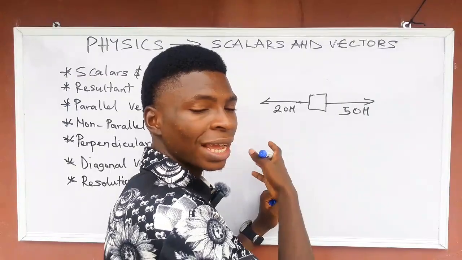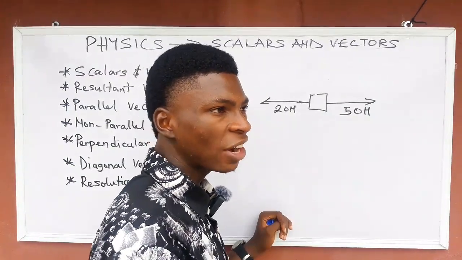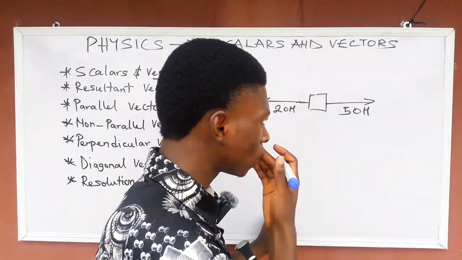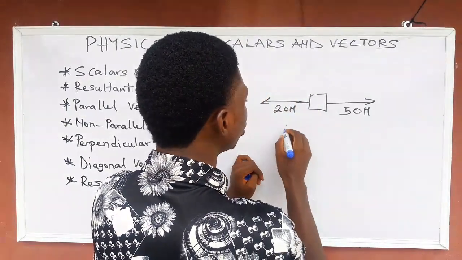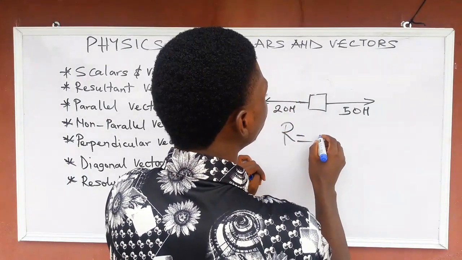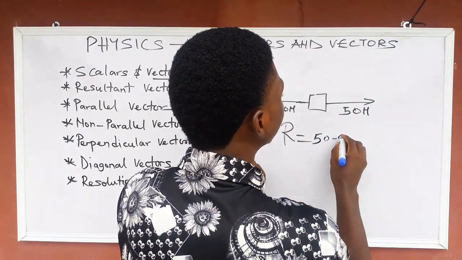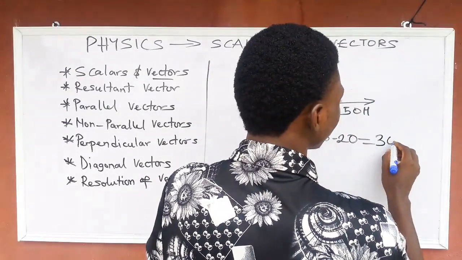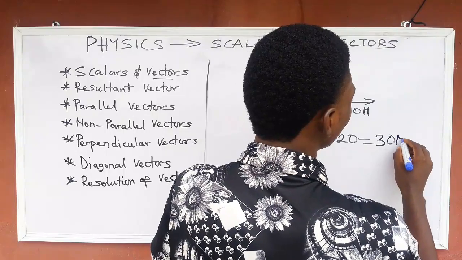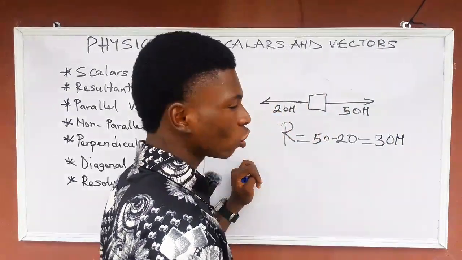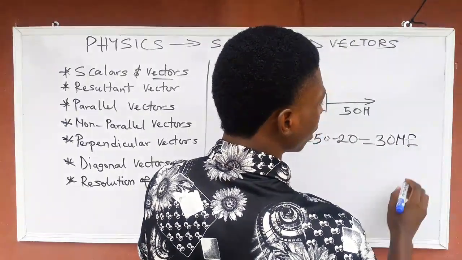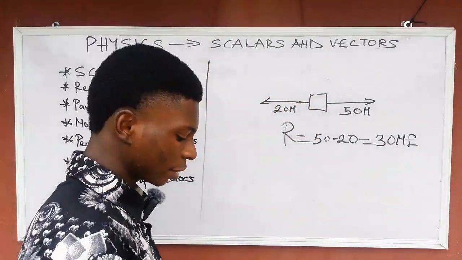The first one I did, they are reinforcing each other, acting in the same direction. So the resultant for this one will be 50 minus 20, which is equal to 30 Newton. Which direction? This body will move towards this direction, that will be eastward. 30 Newton eastward. That's for that.